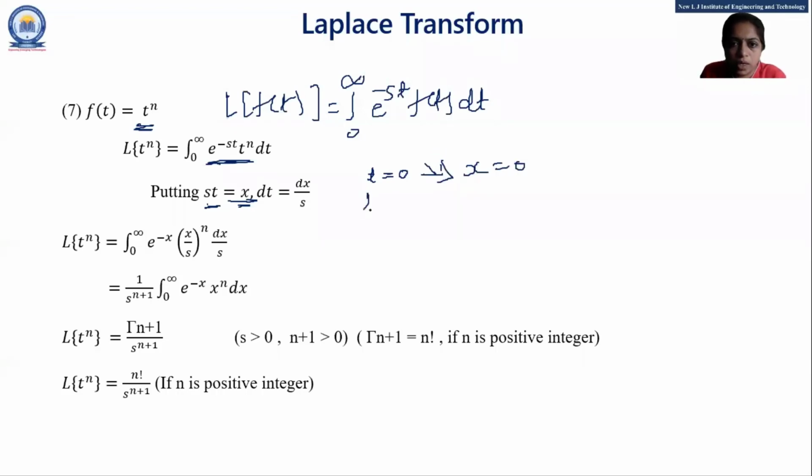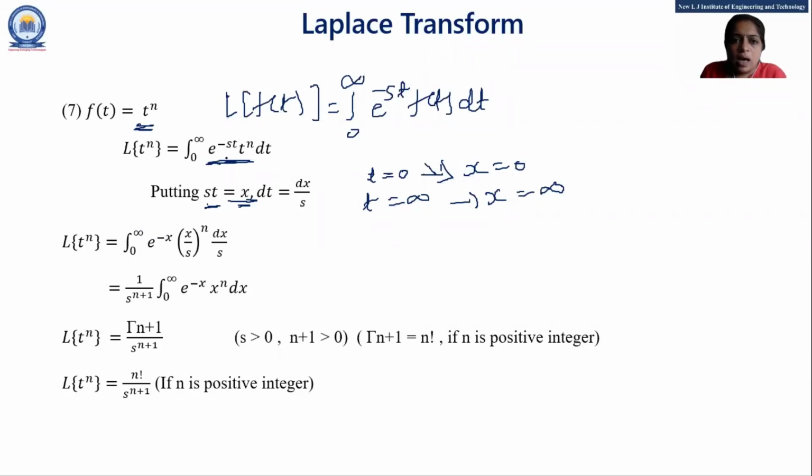And by putting t equal to infinity, infinity into s is infinity, so x is also infinity. So the limits are the same. If I convert my variable t into the form of x, the limits are the same: 0 to infinity for t, and x is again 0 to infinity.